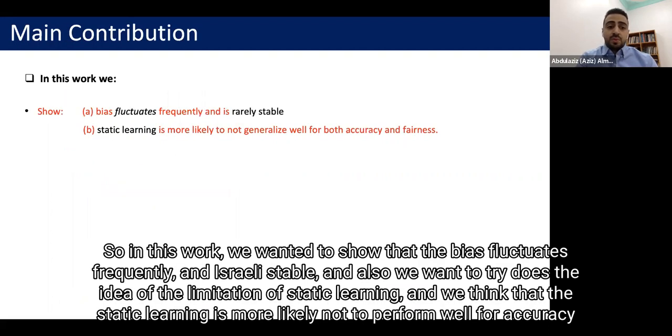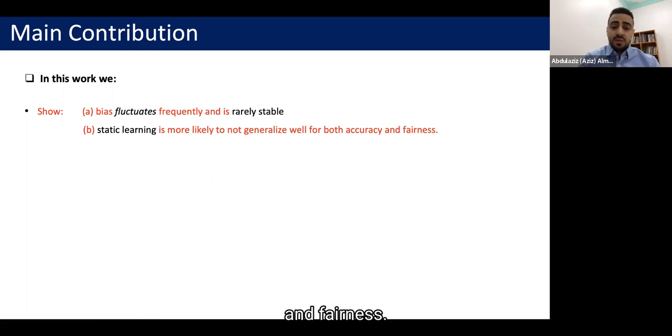So in this work, we wanted to show that the bias fluctuates frequently and is rarely stable. And also we want to address the limitation of static learning. And we think that static learning is more likely not to perform well for both accuracy and fairness.